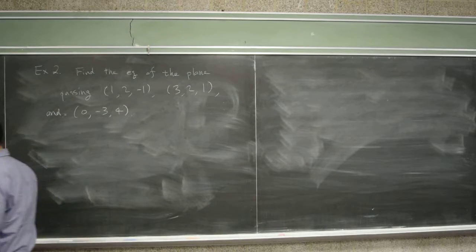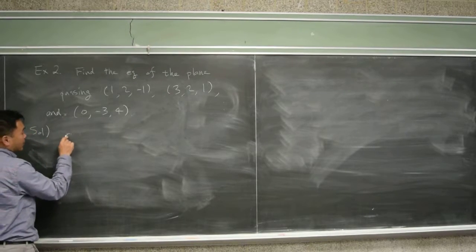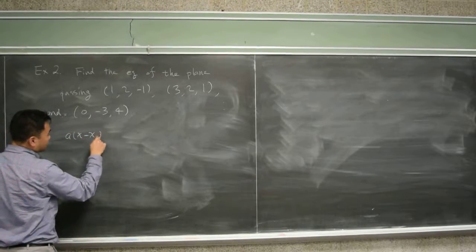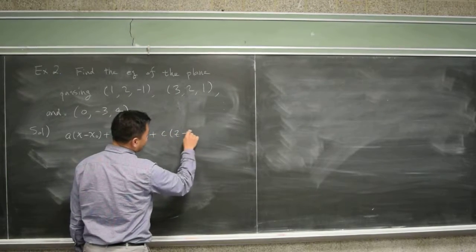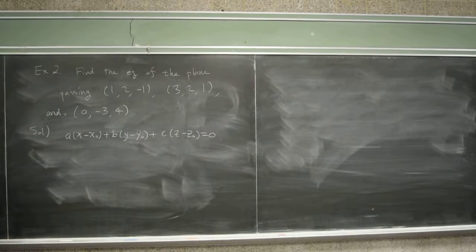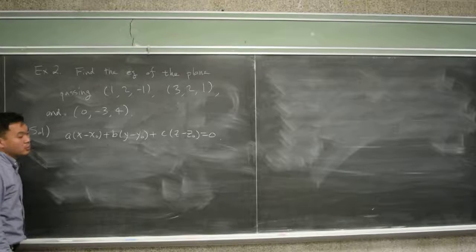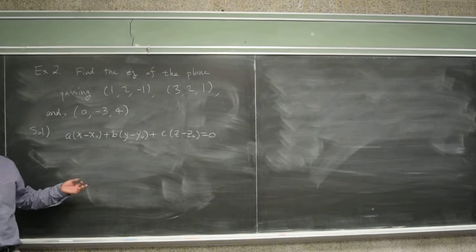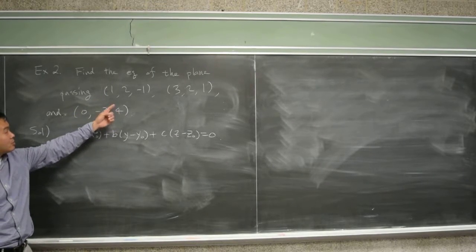All right. Now let's start with the formula for the plane. It's a(x minus x naught) plus b(y minus y naught) plus c(z minus z naught) equal to 0, where a, b, c is the normal vector, and x naught, y naught, z naught is a point of the plane. Which one are we given already? Normal vector or the point of the plane? Point of the plane is already given, right? I can use x naught, y naught, z naught as this or that.